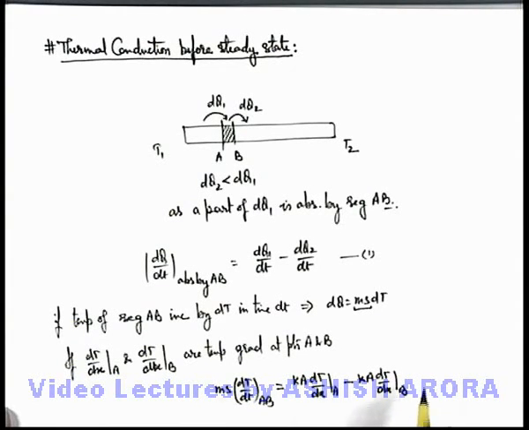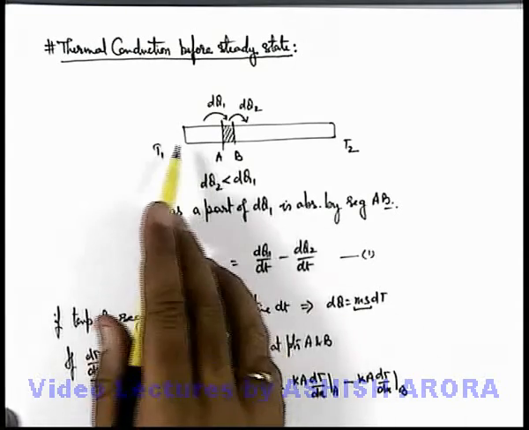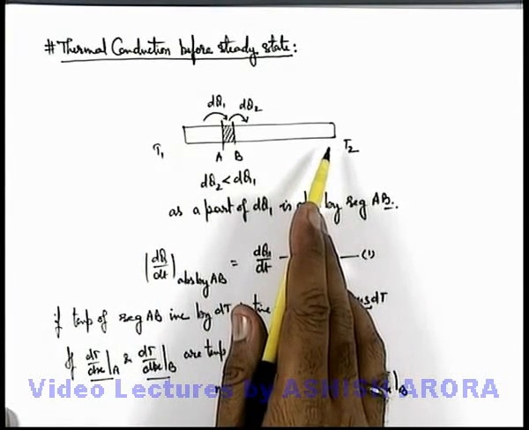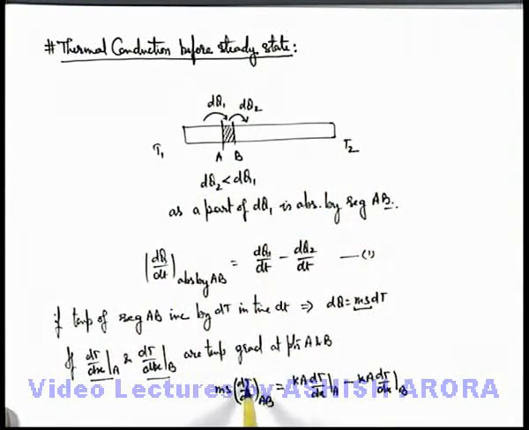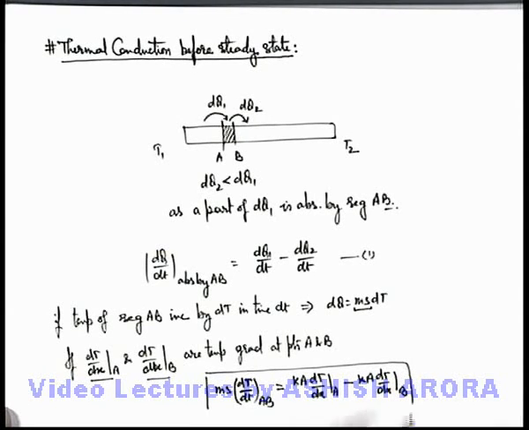When a steady state is arrived, these two temperature gradients become equal, or we can say throughout the rod the temperature gradient becomes constant. In that situation, this rate of rise of temperature of the segment AB becomes 0, but until the steady state is arrived, this relation gives us the relation between the rate of rise of temperature of segment AB and the temperature gradient at the two ends of the segment, at points A and B.